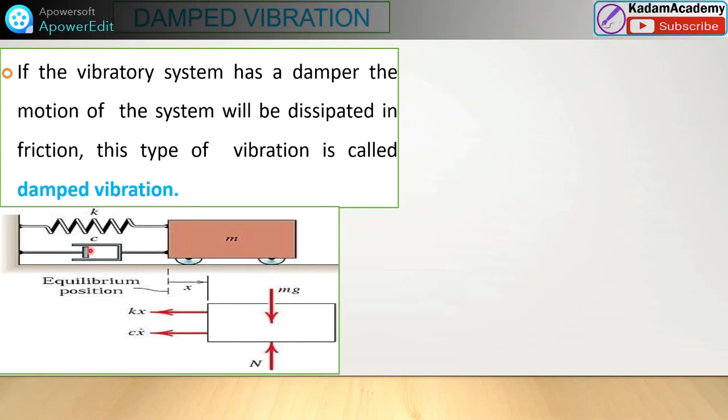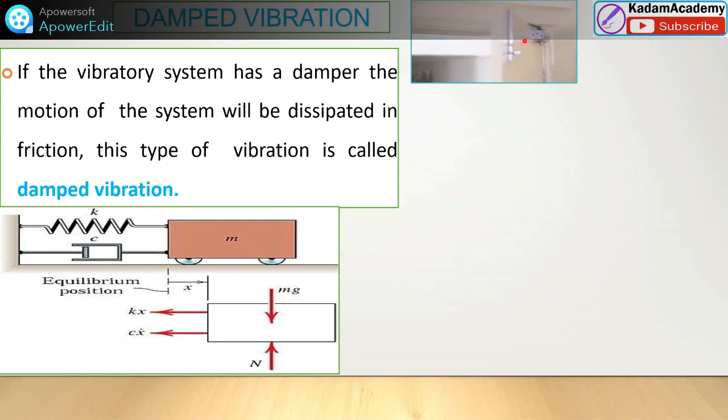You must have already seen, children, that in vehicles the dampers are there. That means suspensions are there. That was an example to help you know. So these are examples of a damper. See, this is a door closer. Here also a damper is used. So that is also a damper.